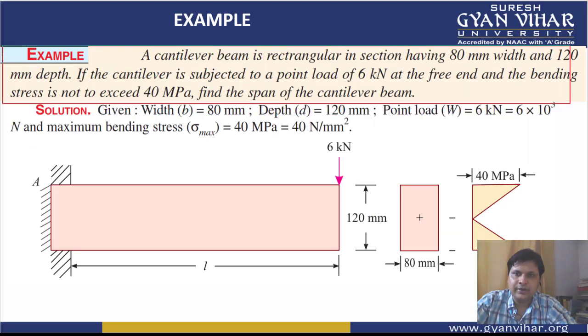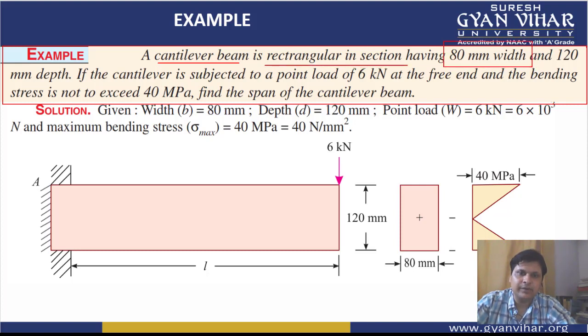Let's first read out what the numerical is showing. A cantilever beam is rectangular in section having 80 mm width. So the width of the beam is given as 80 mm, and this is your beam, students. 80 mm is the width and 120 mm is the depth. So this is the depth value.